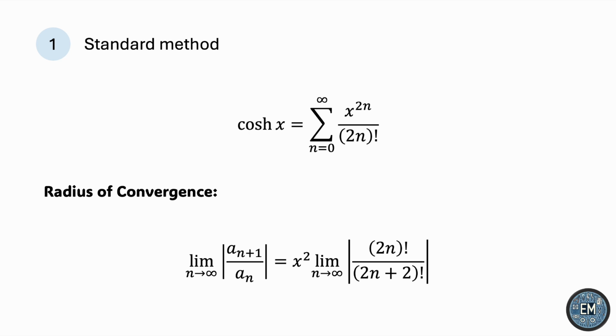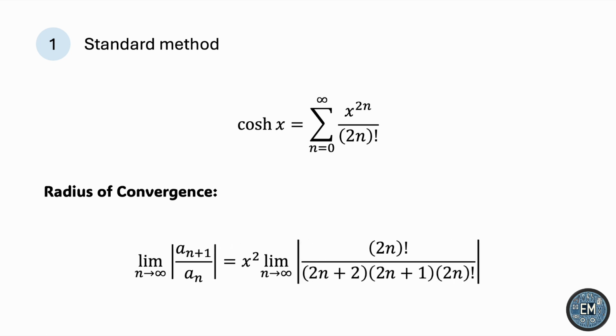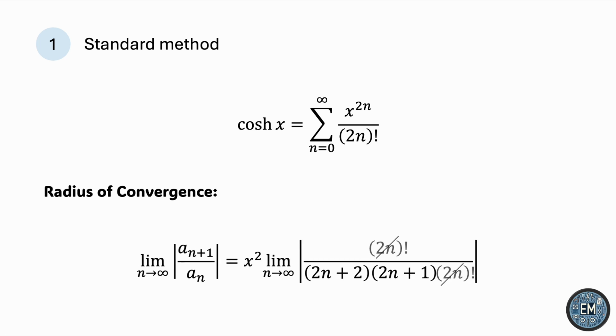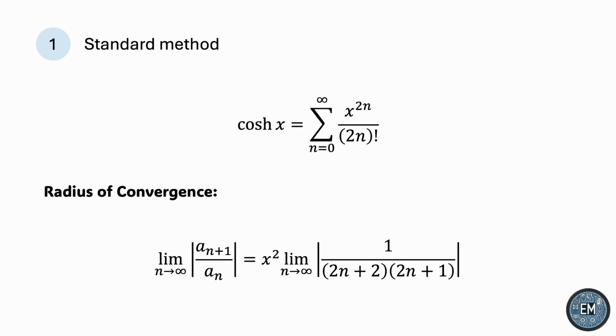To simplify the factorials, notice that we can express the denominator as 2n plus 2 times 2n plus 1 times 2n factorial. So the 2n factorial cancels out. And we're left with the limit as n goes to infinity of 1 over some quadratic expression in terms of n.